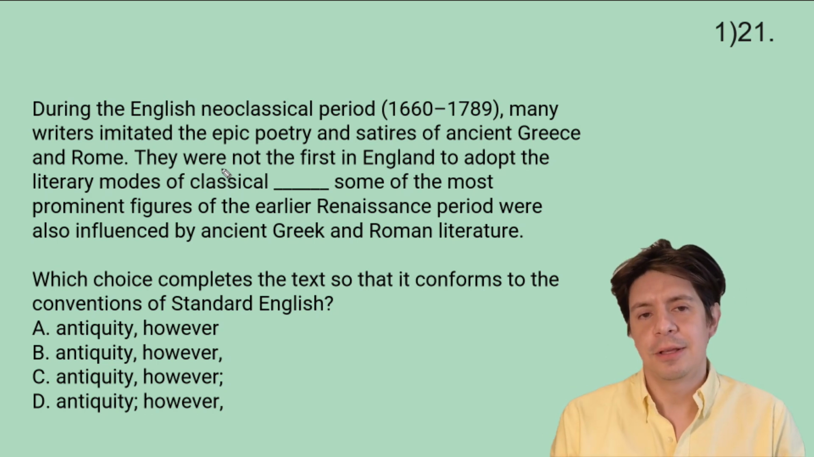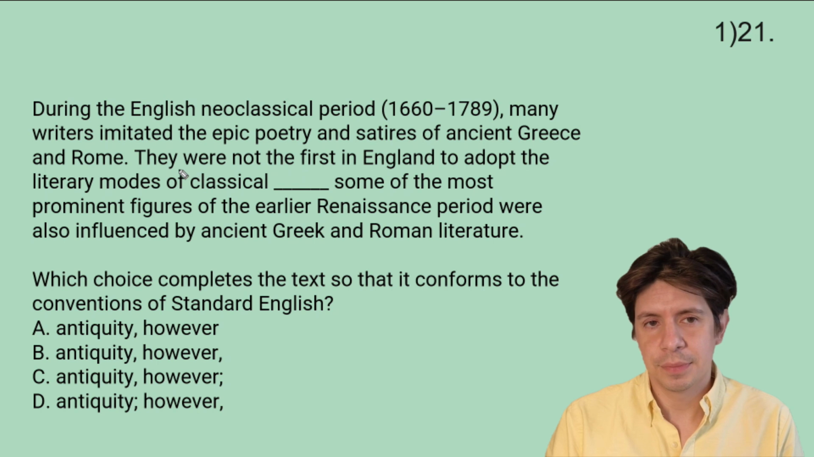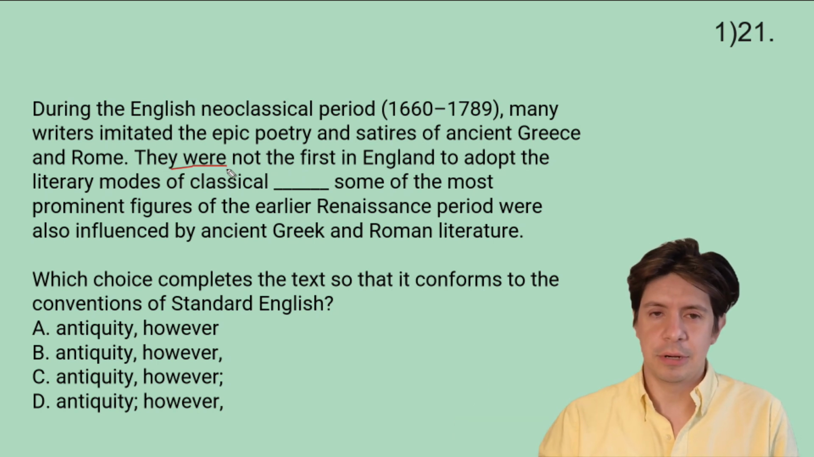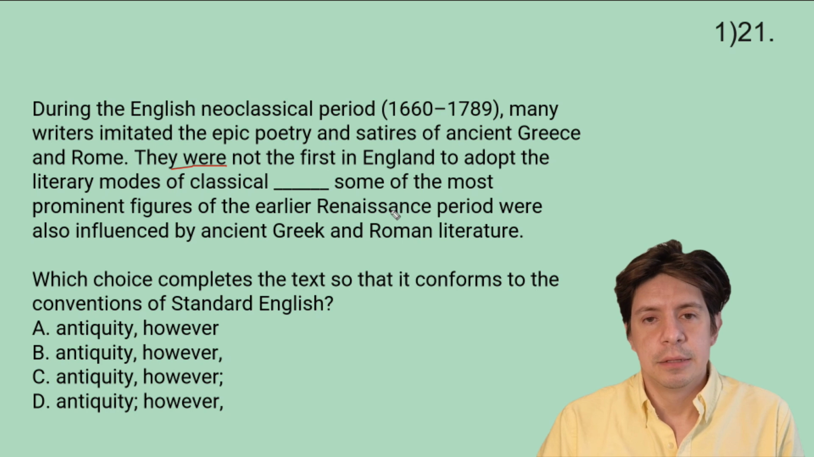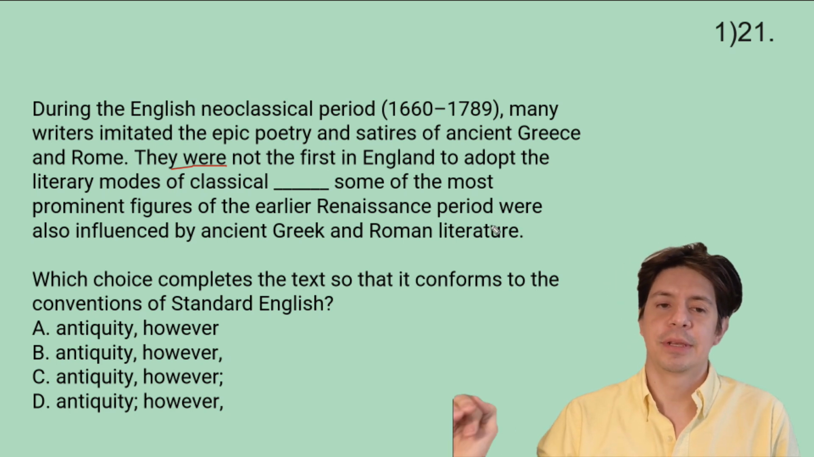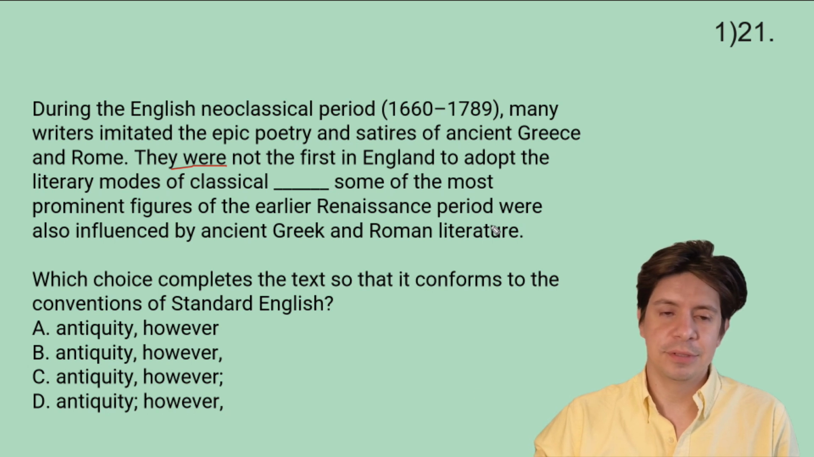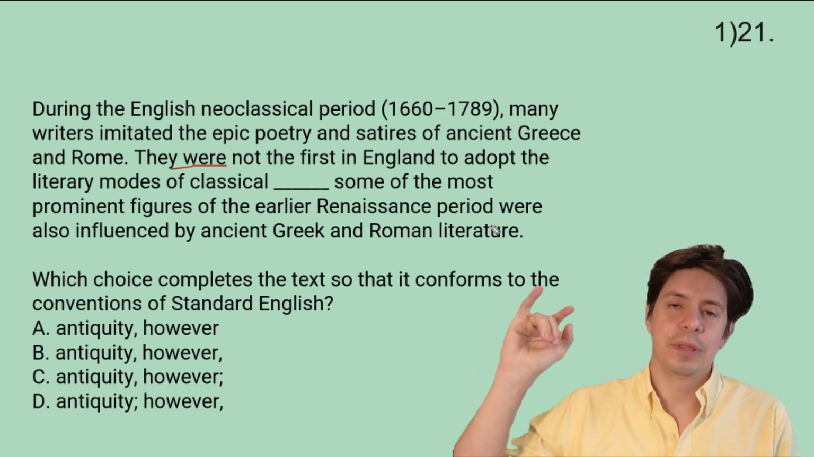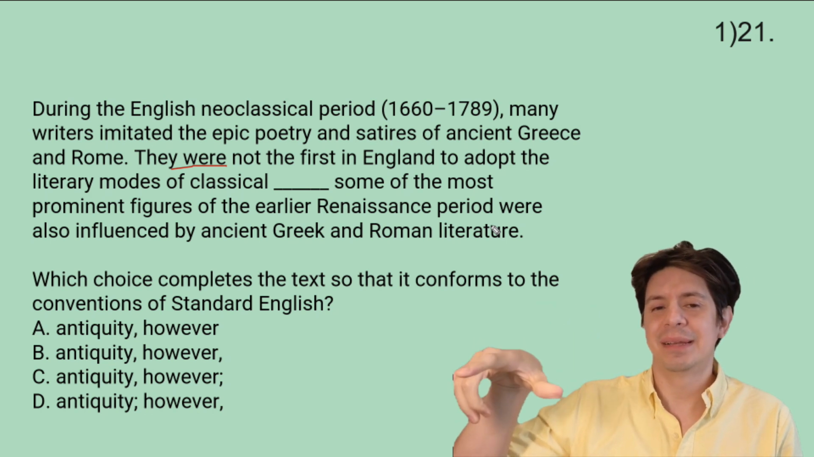So the independent clauses here: they were not the first in England to adopt the literary modes. That's already set, right? That is an independent clause. However, some of the most prominent figures of the earlier Renaissance period were also influenced. So these people were influenced, so that's another independent clause. And we're not connecting with a FANBOYS, so we have to connect with a period, a colon, or a semicolon, or maybe an em dash.